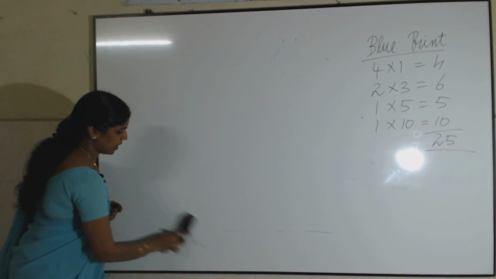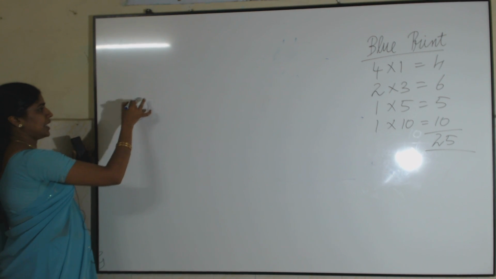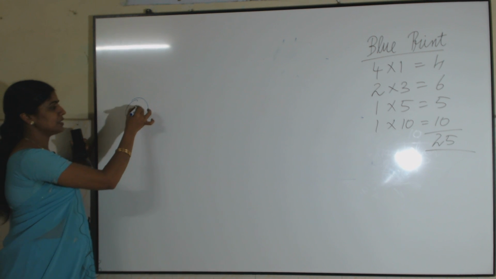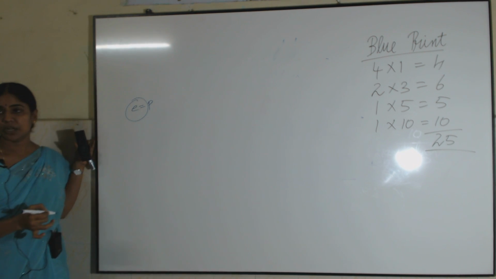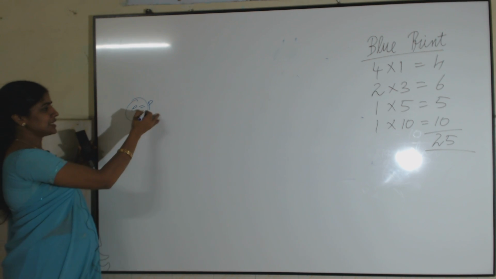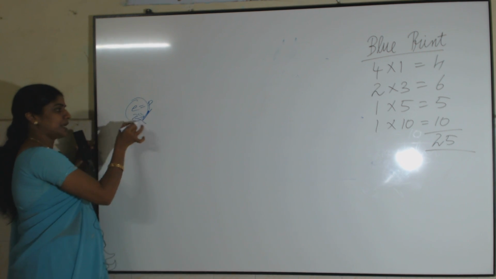So what is actually happening? How is an object charged? When charging, first an atom is an electrically neutral one. That is, the number of electrons will be equal to the number of protons in an atom. That is why it is said to be electrically neutral in nature. But when it is rubbed with certain materials, this object may lose electrons or it may gain electrons.